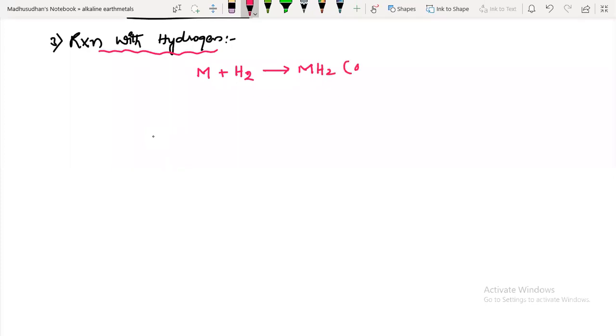We call them metal hydrides. You can take any of these. But here M equal to beryllium cannot form this directly in this way. Magnesium, calcium, strontium and barium you can take.